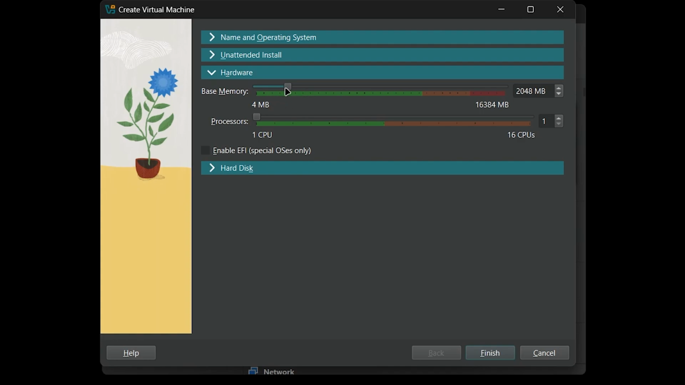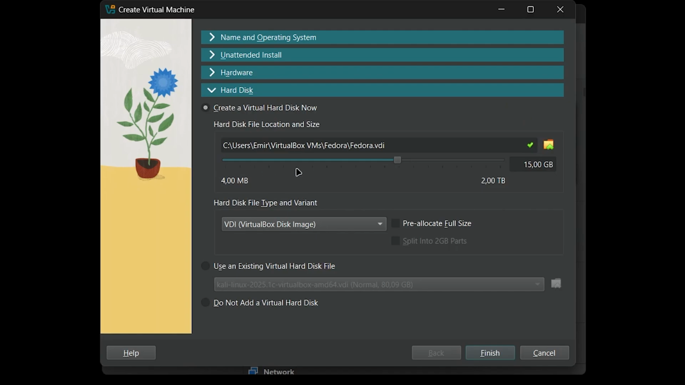Now, we need to specify how many gigabytes of RAM we want the virtual machine to use. I'll set that to 8 GB. Then we need to specify the number of processors, but be careful not to exceed the limit. Just stay in the green area. Lastly, we need to specify how many gigabytes of disk space we want to use for the virtual machine. I will set this to 75.